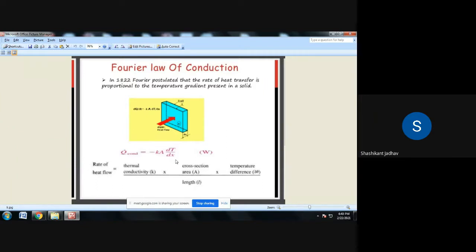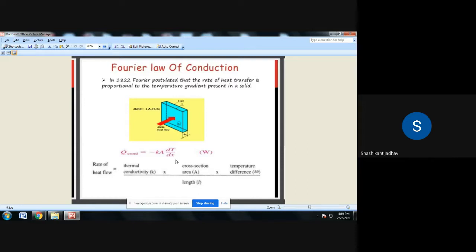So this is the Fourier law of heat conduction, that is q is equal to minus k into A into dT by dx. So this is about Fourier's law of heat conduction. Write down below this equation: q is equal to minus k into A into dT by dx.